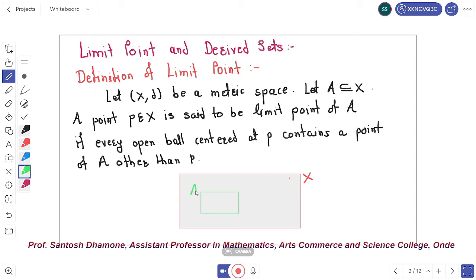This open ball contains a point x which is a point in A. Then we call P a limit point of set A. Okay, we understand.